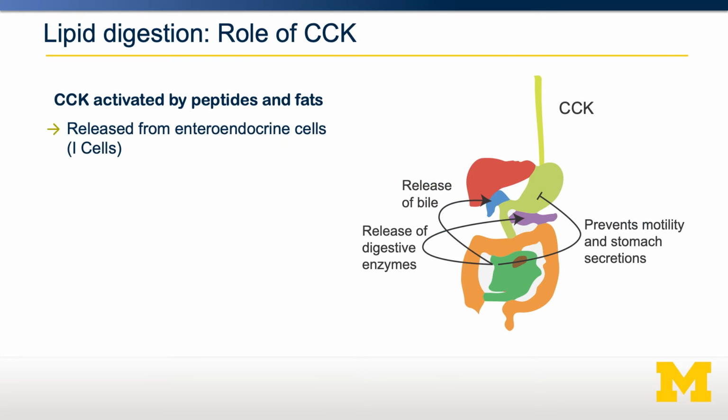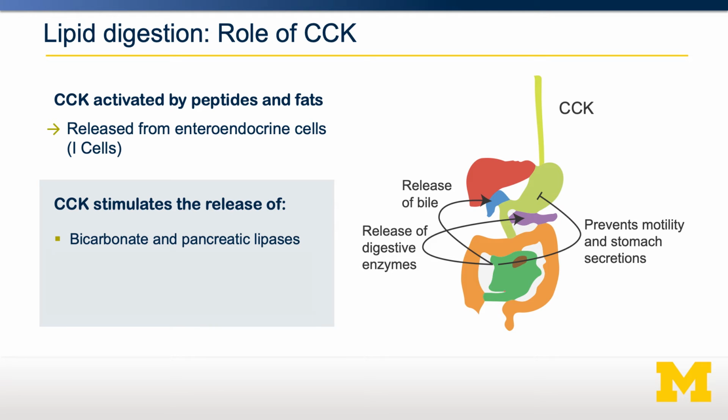The hormone CCK is released from enteroendocrine cells called I cells in the small intestine. When it comes in contact with food, CCK is stimulated to be released. It signals to the pancreas to release various lipases, it signals to the gallbladder to release bile, and it signals to the stomach to prevent more food from going into the small intestine, until the food that's currently in the small intestine can be efficiently digested and absorbed.